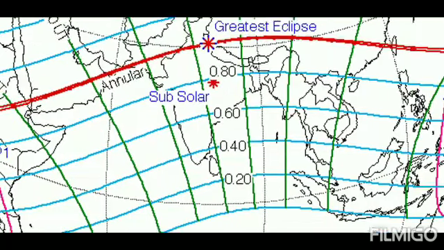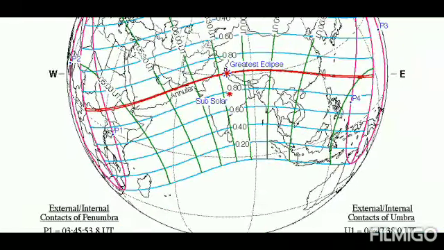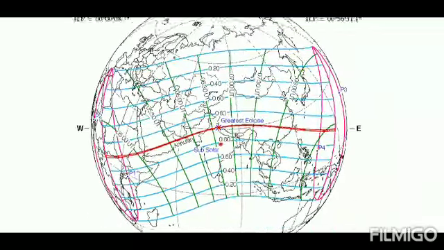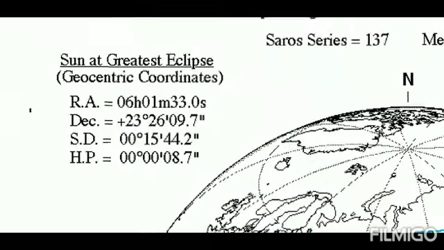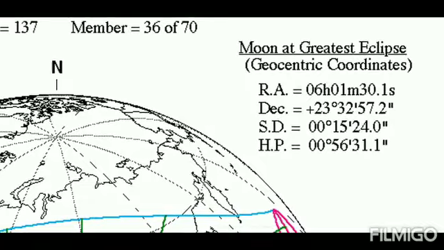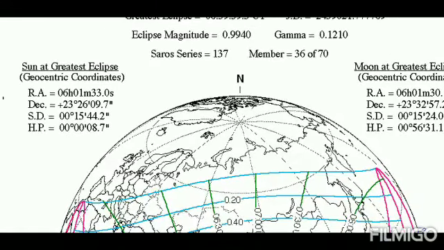Otherwise, this red line would go through the equator. No, that's not happening. At the time of the greatest eclipse, from the equator, the sun and moon are not exactly at the same position in the sky. So these coordinates are with respect to the equator. That's why the positions of the sun and the moon are similar as a solar eclipse is happening, but not entirely the same.